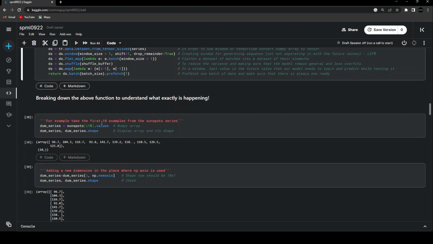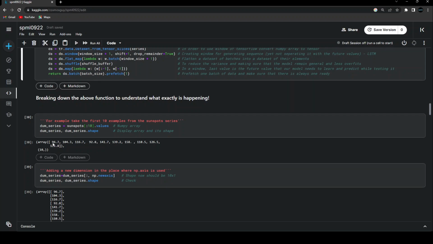For example, we are taking the first 10 examples from the Sunspot series that we had created earlier. I'm taking that Sunspot series and the first 10 values, and I'm using dot values on it. It will convert it into a NumPy array, so the pandas series is now converted to an array. Now we can look into the shape of it. So I'm printing the first 10 values of the data and its shape.